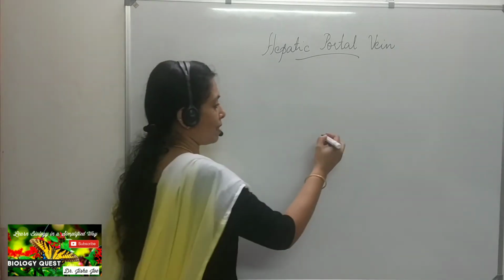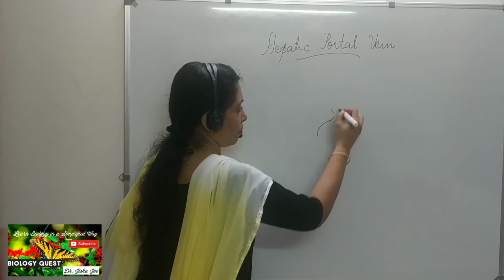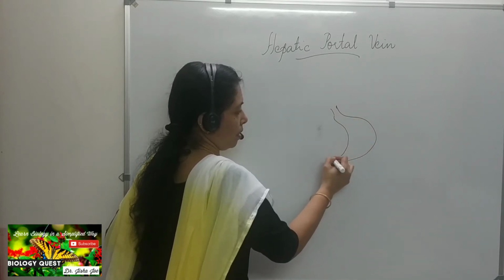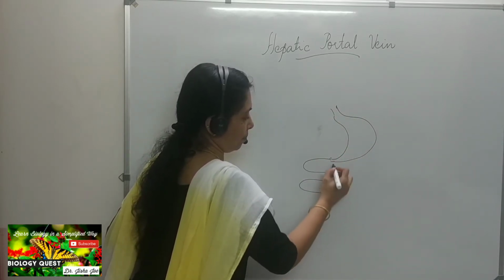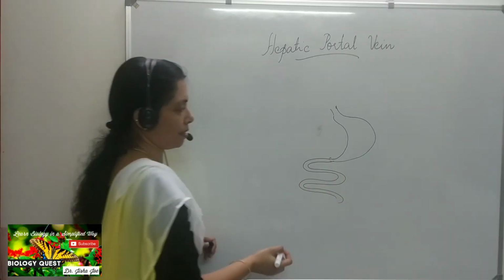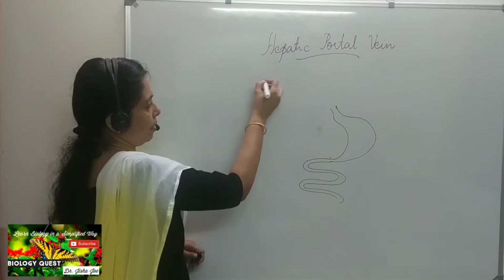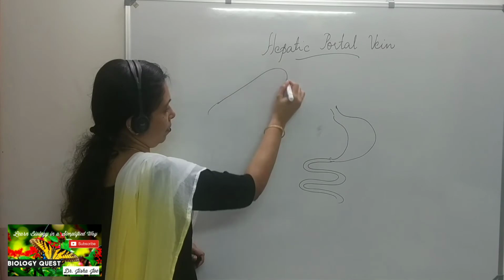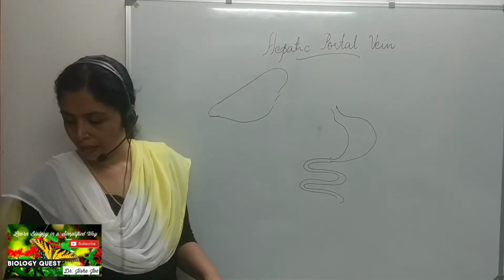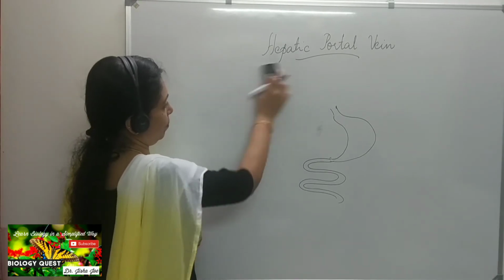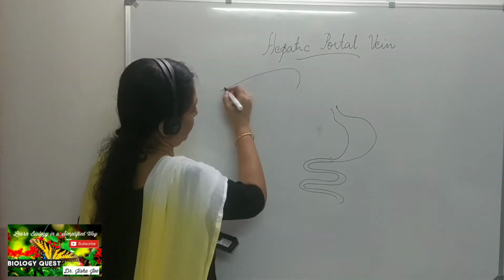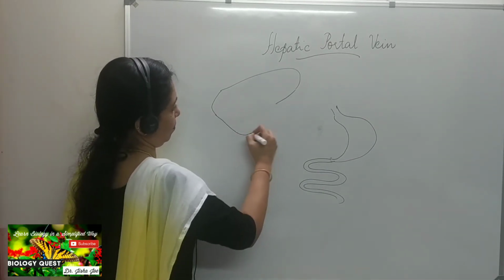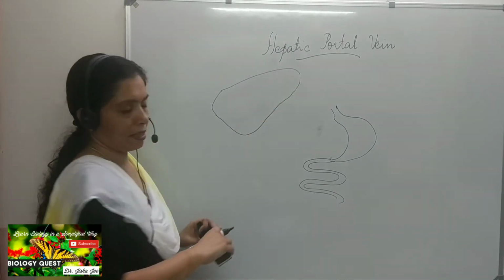So suppose that is the stomach there, and that is the intestine, and that is the liver there.